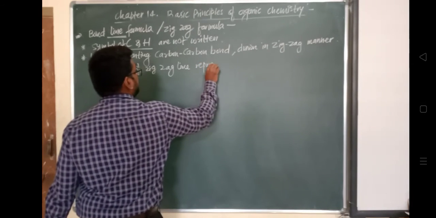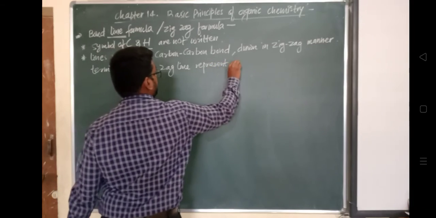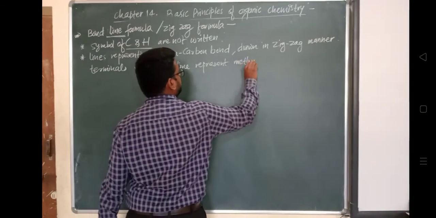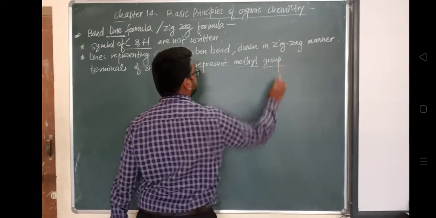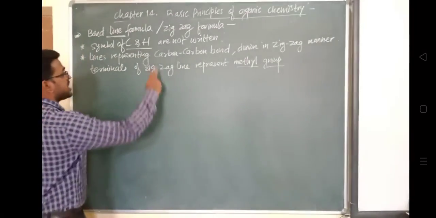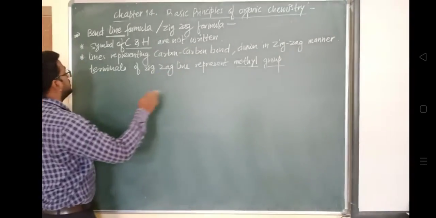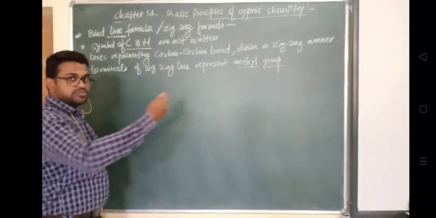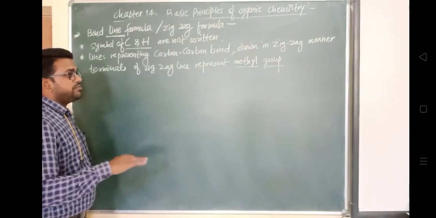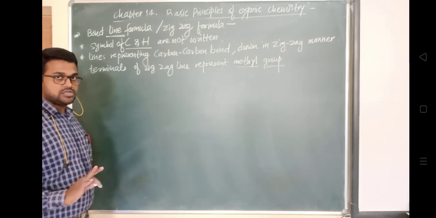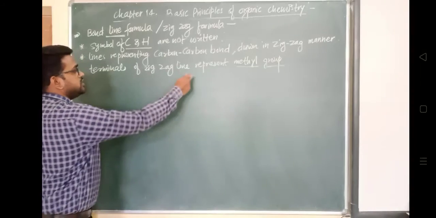So what is that methyl group? Hydrogen atoms will be attached with that carbon atom. Right. Now see, these carbons will represent the end corners of the line, the end points of the line. So now this carbon will be attached with the hydrogen atoms, and this will represent a methyl group.